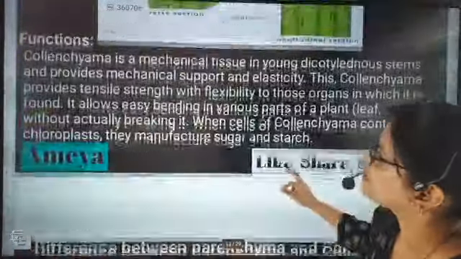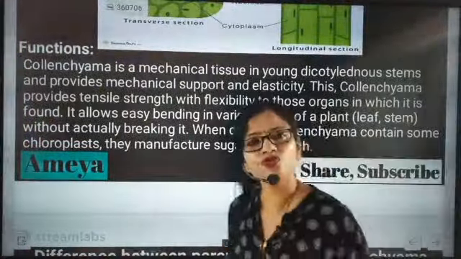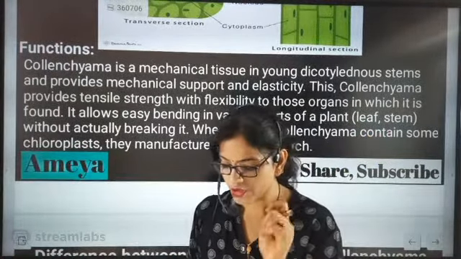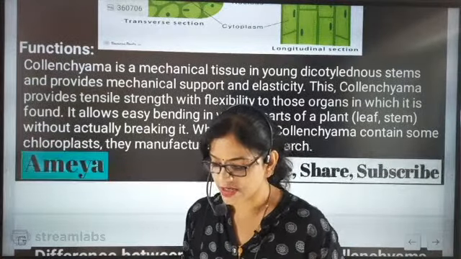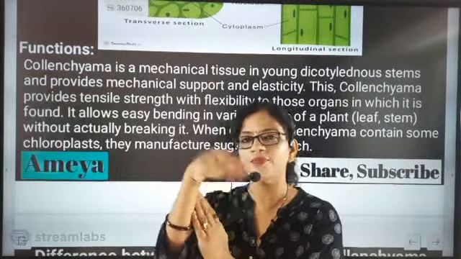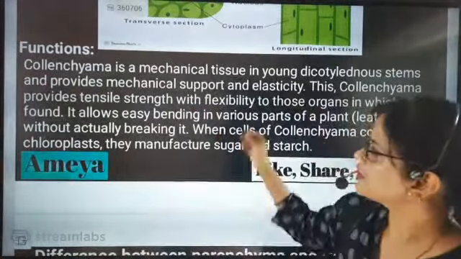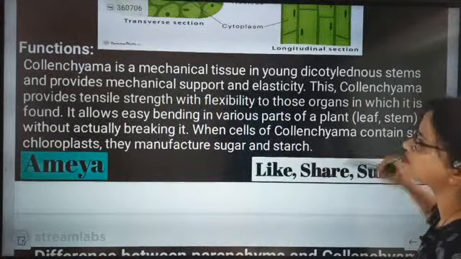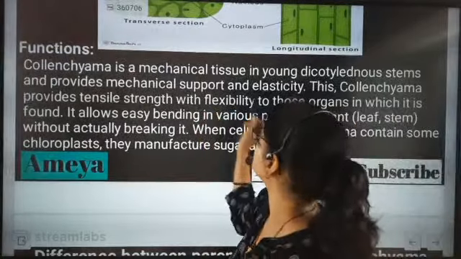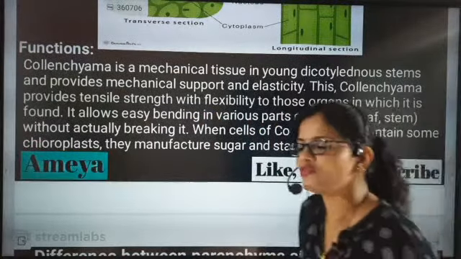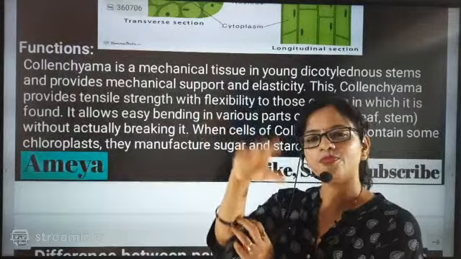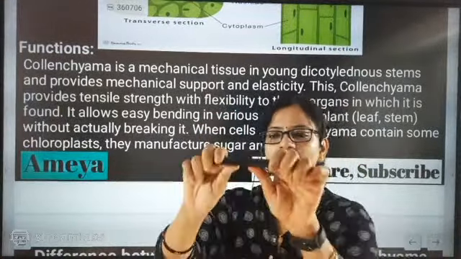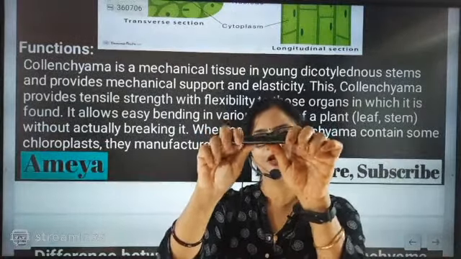Now look at this part beta, what is the function of collenchyma? The function of collenchyma is very very important. Yes, flexibility is correct, midrib regions will be flexible. Collenchyma is a mechanical tissue in young dicotyledonous stem, and it provides mechanical support and elasticity. That is what we told, it is exactly providing elasticity, flexibility. If flexibility were not there, I would be unable to bend this.